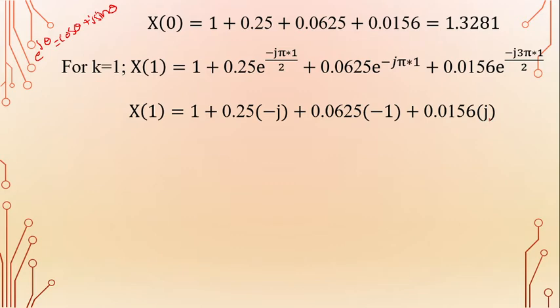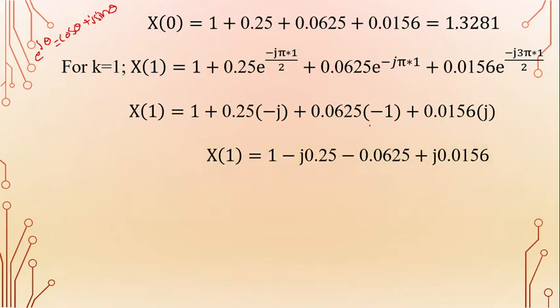So that is j. Therefore, x of 1 is equal to 1 minus j 0.25 minus 0.0625 plus j 0.0156. So that is equal to 1 minus 0.0625, which is 0.9375, minus j 0.25 plus j 0.0156, which is minus j 0.2344. So this is the x of 1 value.